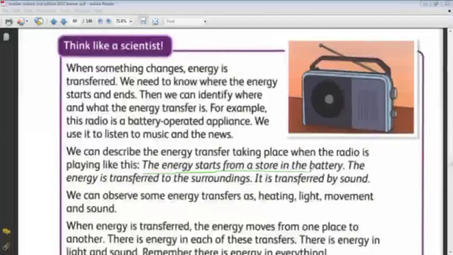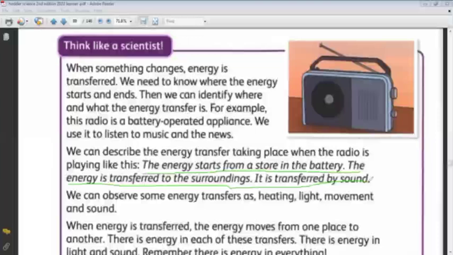The energy started from a store in the battery. The energy is transferred to the surrounding. It is transferred by the sound. Yes, very good. This is how we describe how the energy is transferred in any object around us.